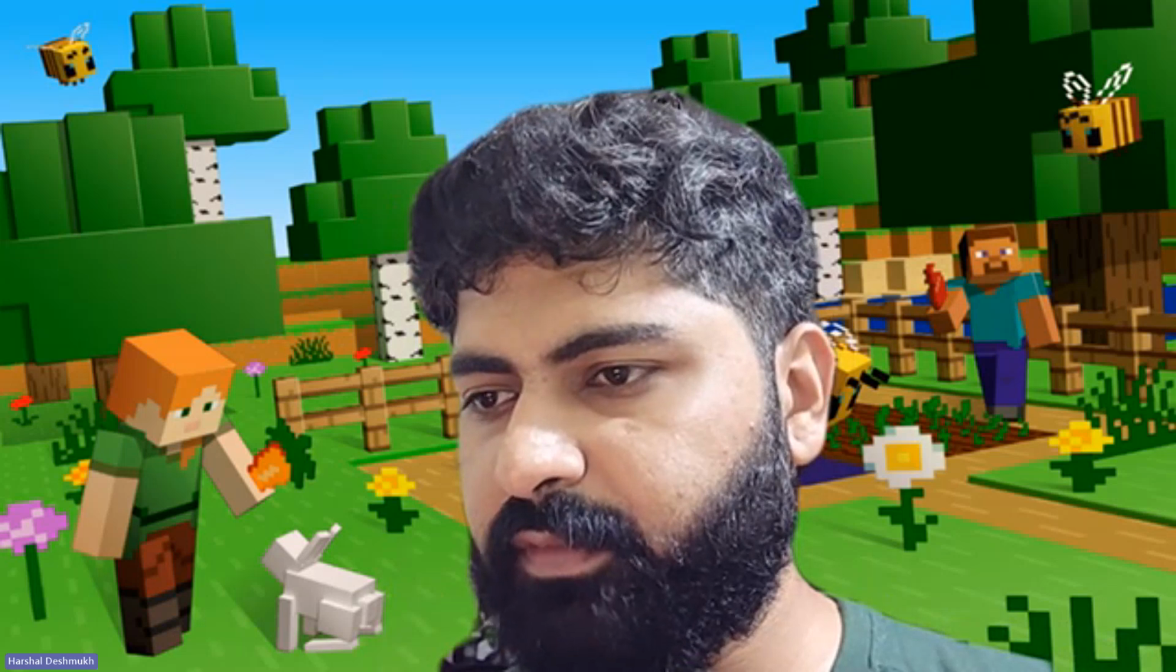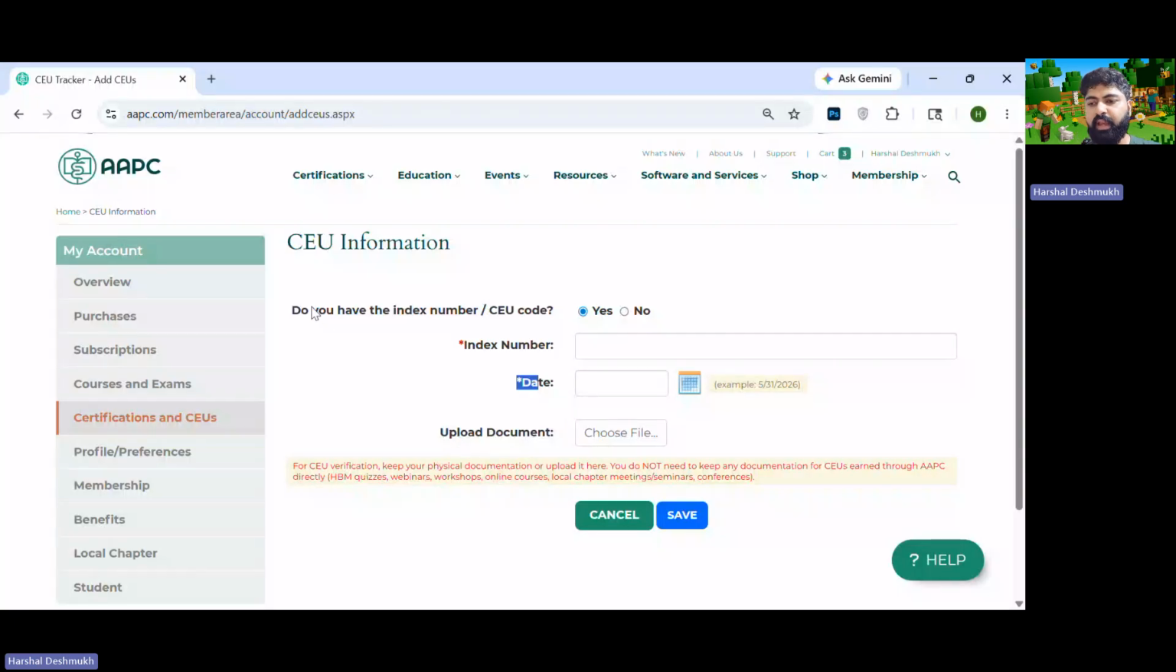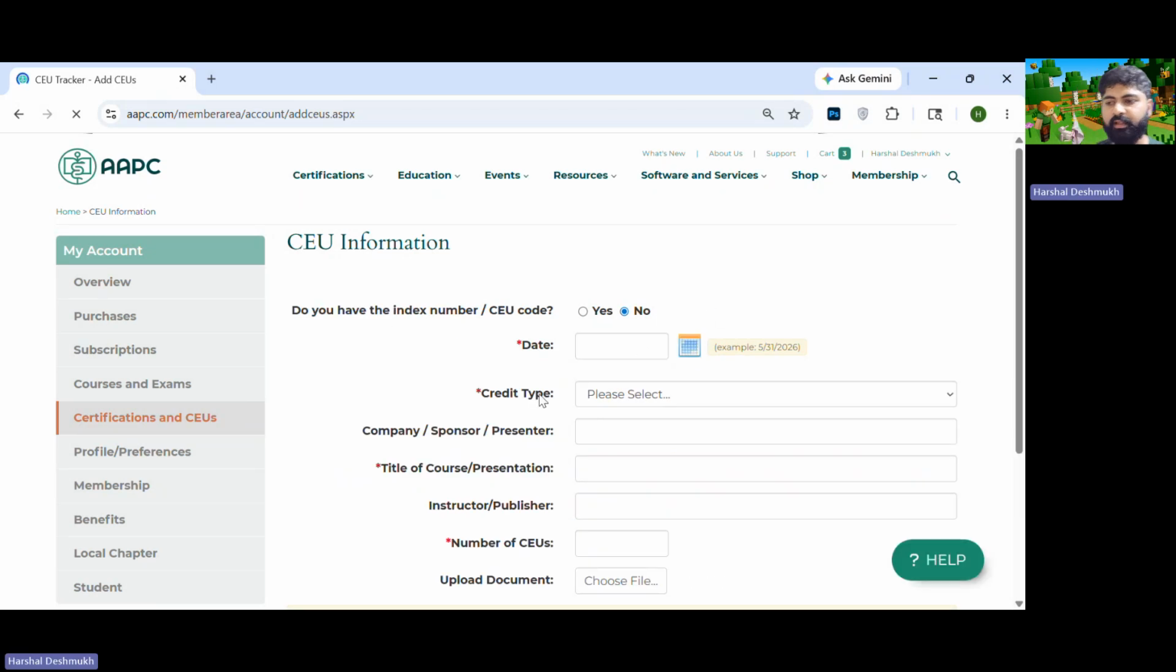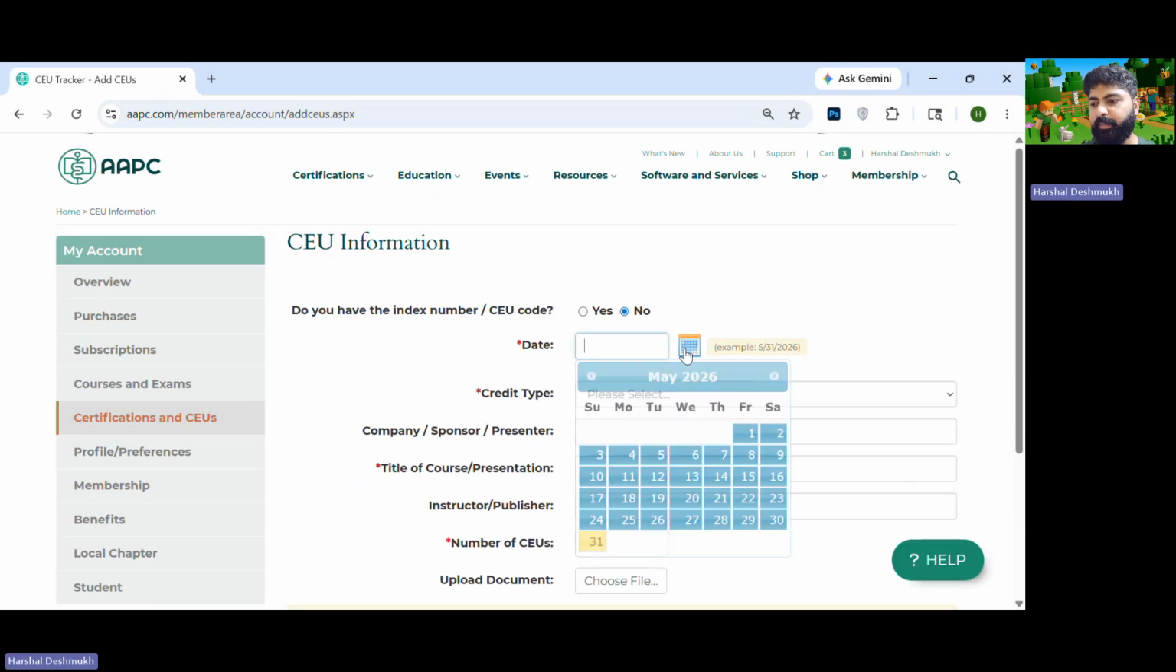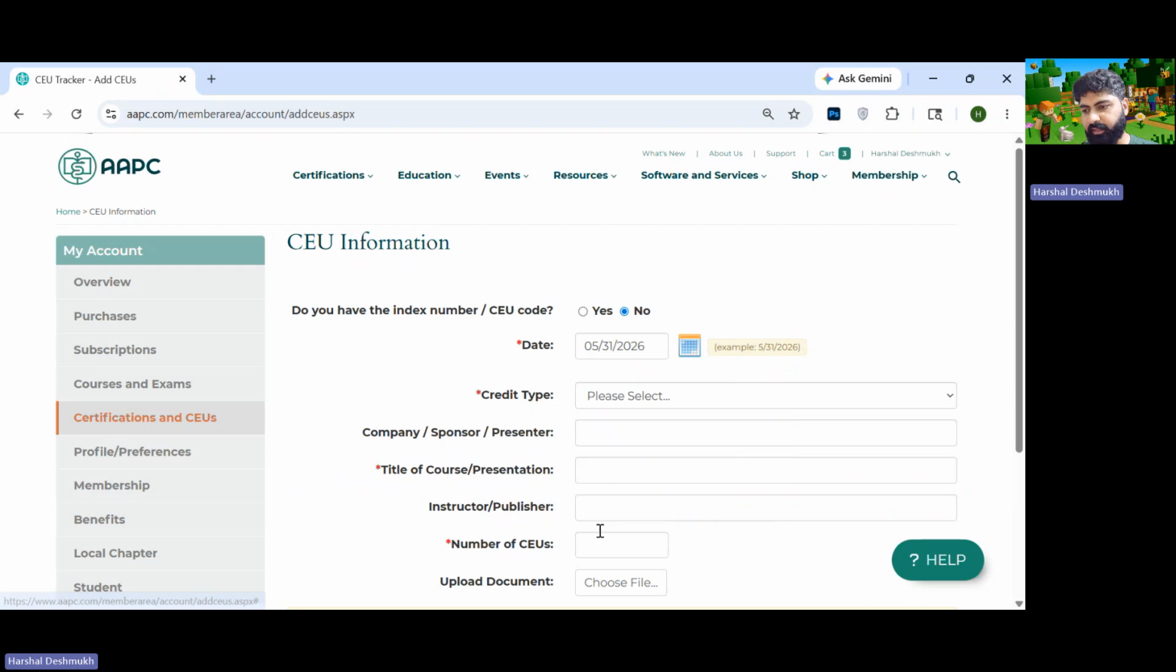Right. Since we have come back to our AAPC account, do we have the index number? No, we don't. Now let's see what details they ask. I'll have to type in the date, and since it's evening in India, the date 31 is the same in the US as well. I can click on 31. For credit type, you'll have to select CMS, MAC sponsored, because it was Medicare and it was by CMS. Once you select this, you can type in the company sponsor presenter if you want to, as it's not mandatory. The title of course or presentation will be the title given on the certificate as well.